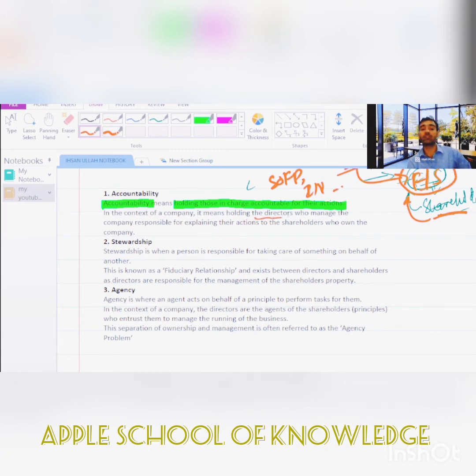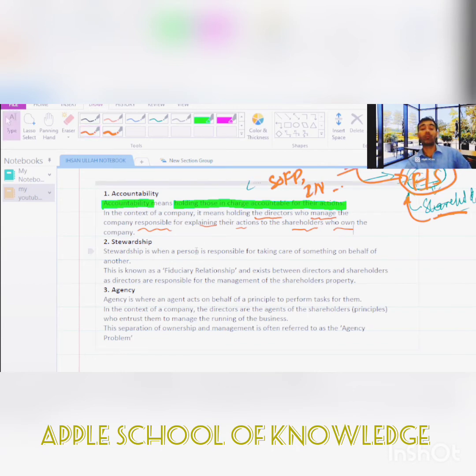Holding the directors accountable means holding the directors who manage the company responsible for explaining whatever actions they take to the shareholders, because shareholders are the owners of those assets and own the company. So in the context of a company, the board of directors, who manage the company's assets, will be responsible for explaining their actions to the shareholders.